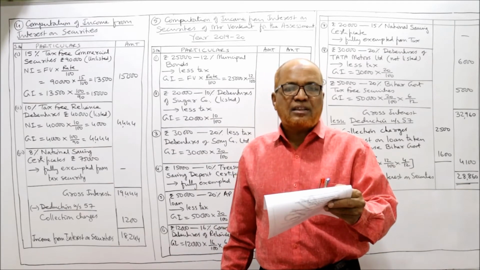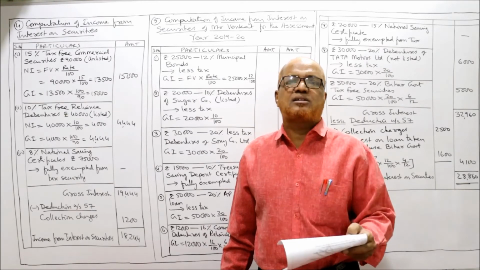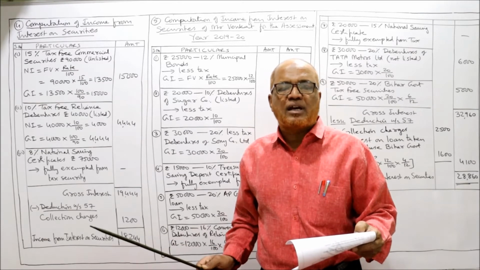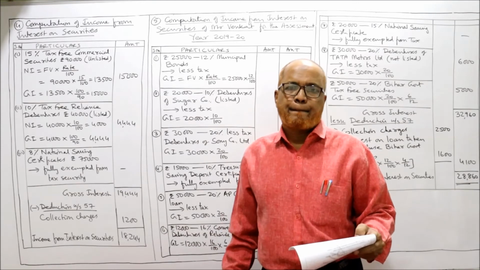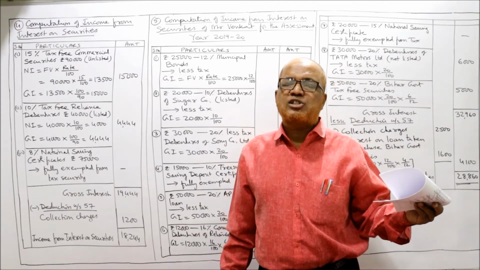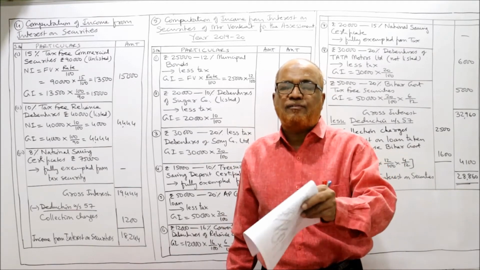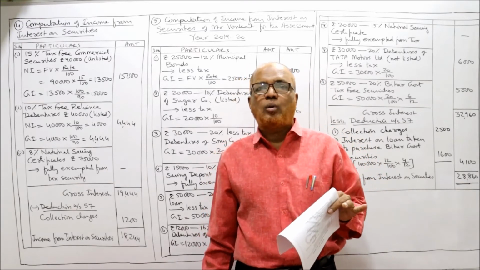Then 15,000, 10% treasury saving deposit certificate. Treasury saving deposit certificate is a fully exempted from tax security. It is fully exempted. In the theory video, I have explained in detail the examples of exempted from tax securities. So if you have watched that video, you will definitely be able to understand.